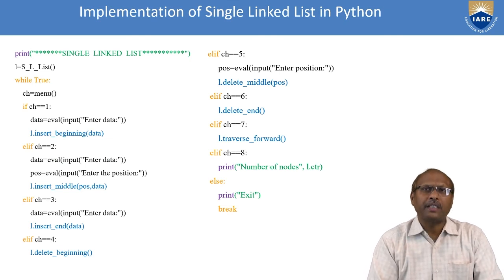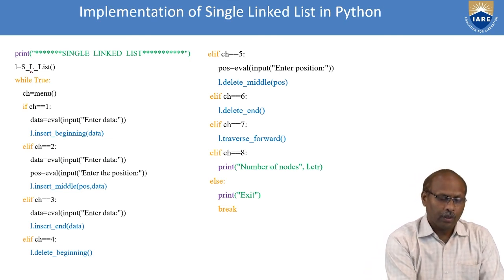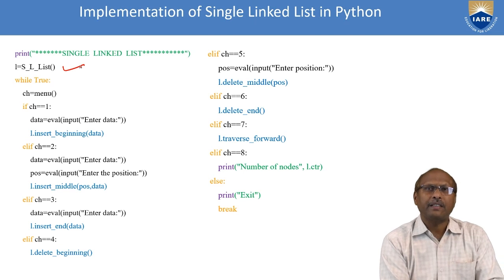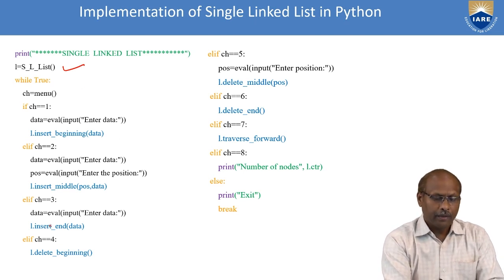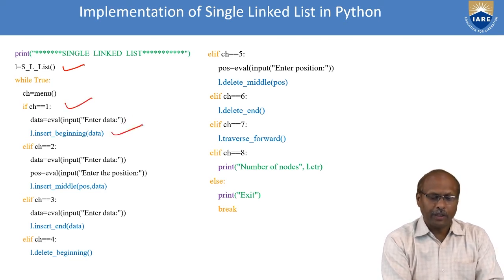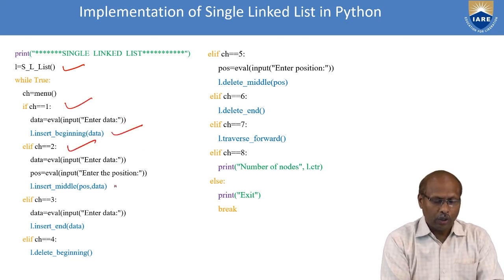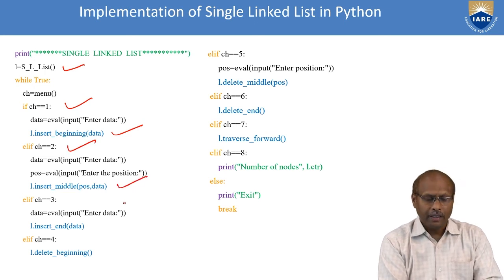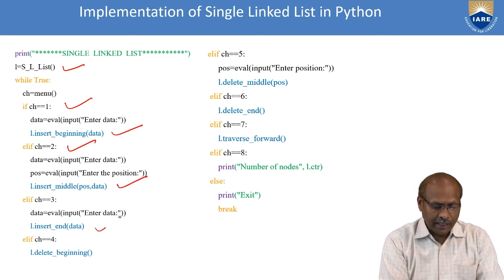You can call the single linked list constructor, then put a loop and a case. If it is 1, insert at beginning, call this method. If it is 2, call insert middle. If it is 3, insert at end. If it is 4, delete at beginning.